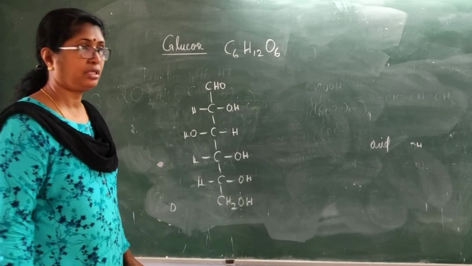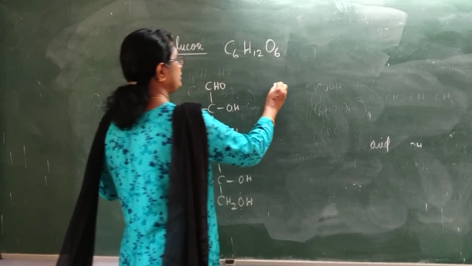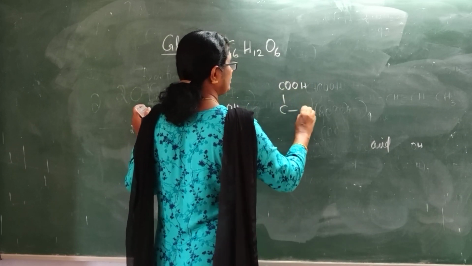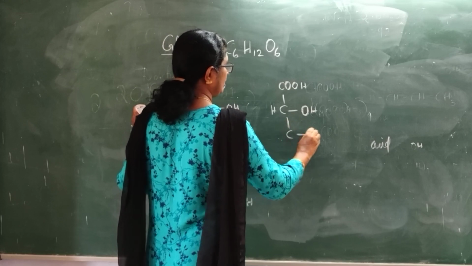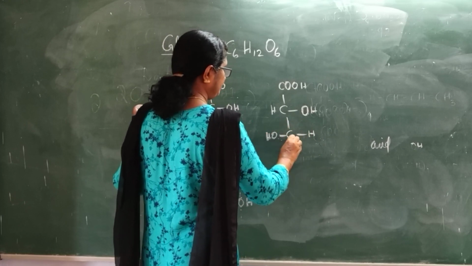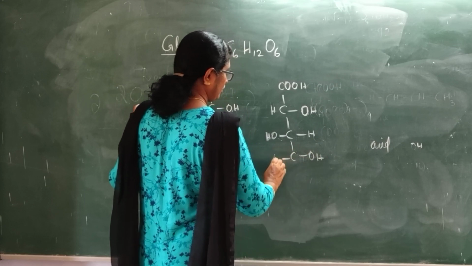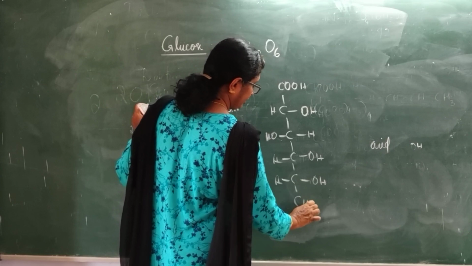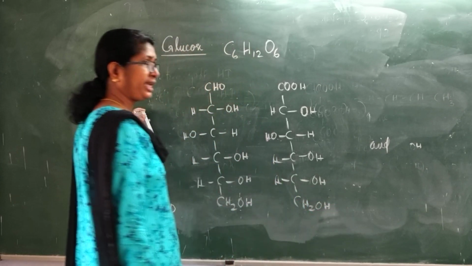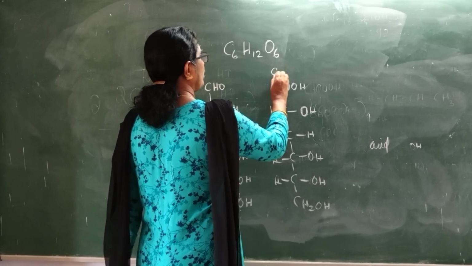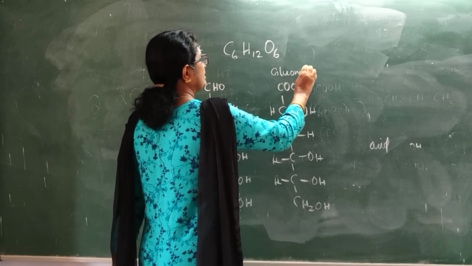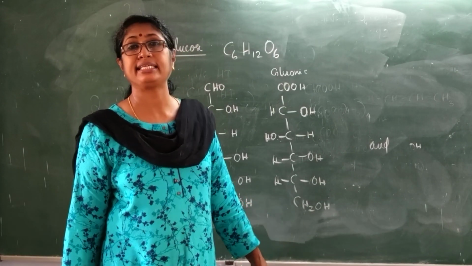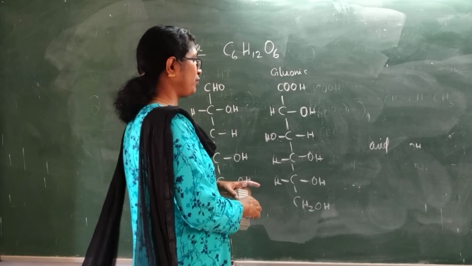This is glucose. Now here, instead of CHO, if it is a COOH group, it is gluconic acid. This is gluconic acid. Then, if this CH2OH is also a COOH group, then it is saccharic acid. So this is the structure proposed for glucose.